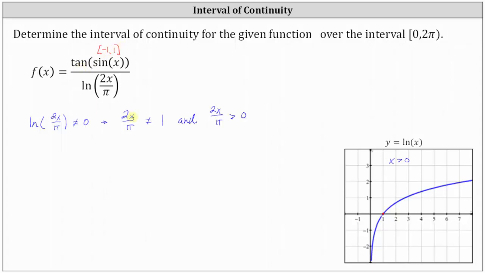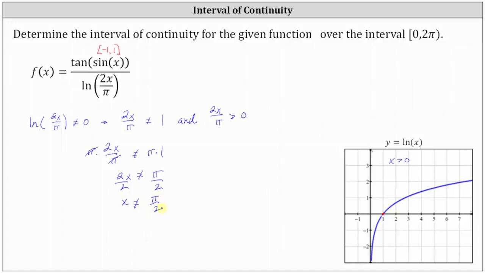So let's first solve 2x divided by pi doesn't equal 1 for x. To solve for 2x, we would multiply both sides by pi. Simplifying, we have 2x can't equal pi. Dividing both sides by 2, we have the restriction that x can't equal pi divided by 2.